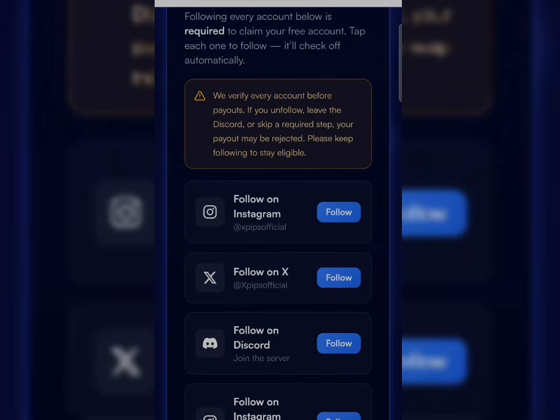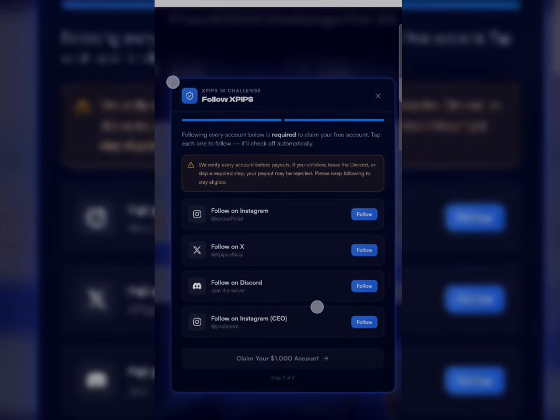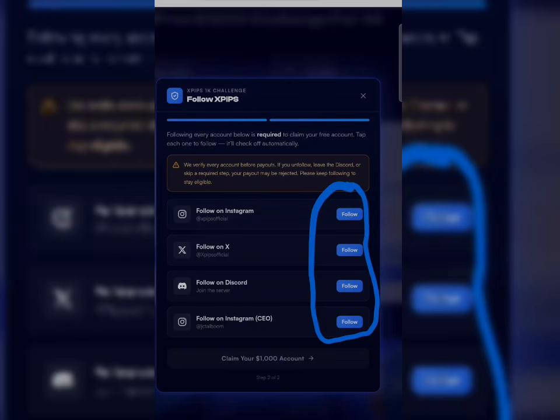Now, the next thing you have to do right here is I just have to switch to desktop mode so that I can see every single detail shared on the screen. So you just have to follow all of these accounts and it will check off automatically. Just click on them, check all of them out, and after checking them out, you can proceed to getting this. I'm going to do mine right now and I will get back to the video.